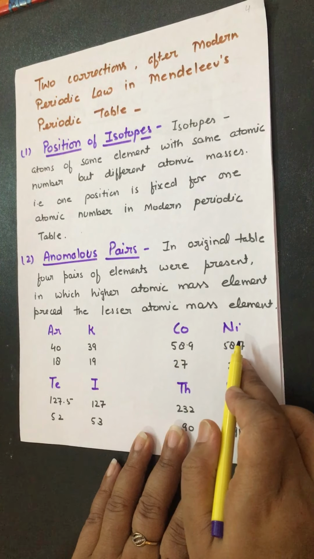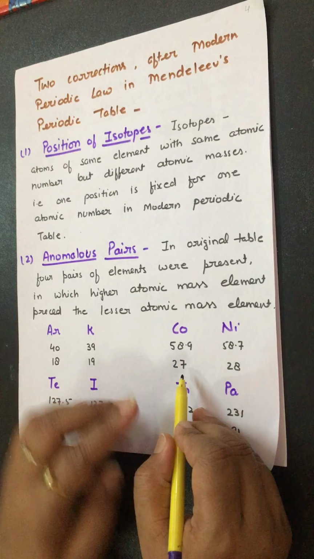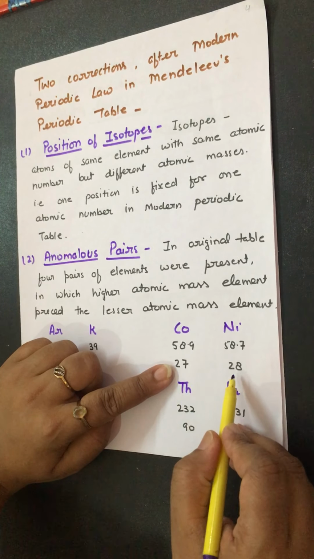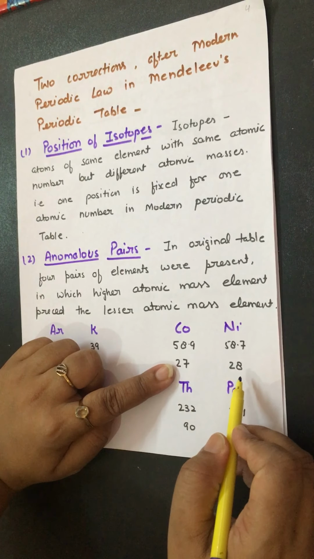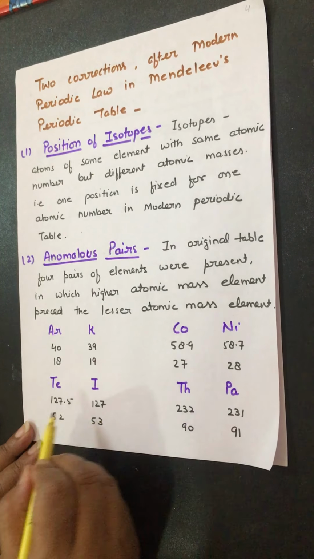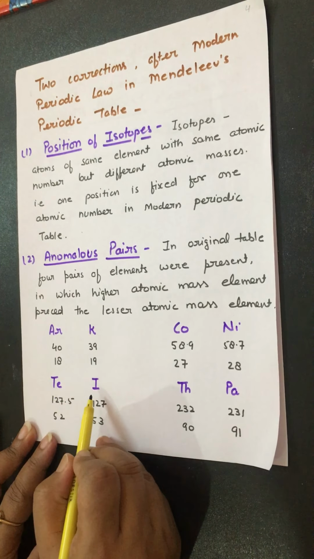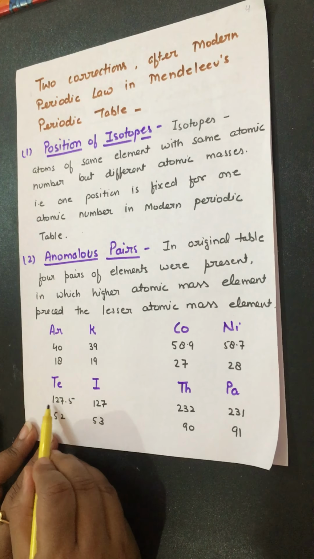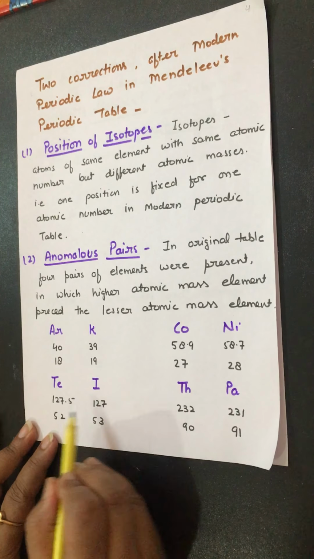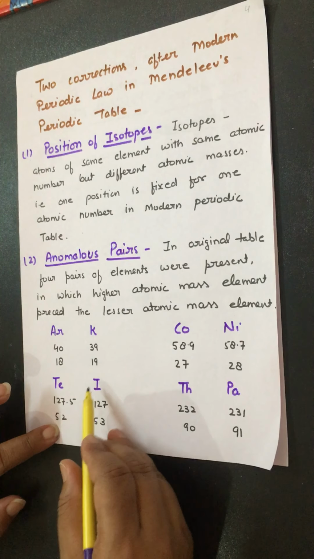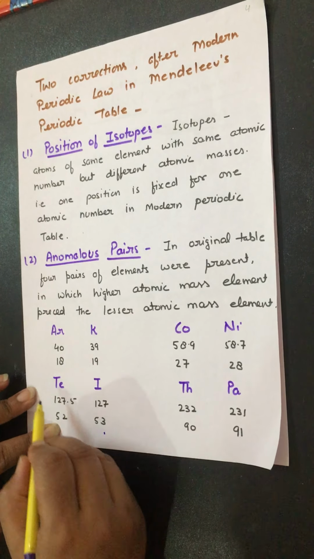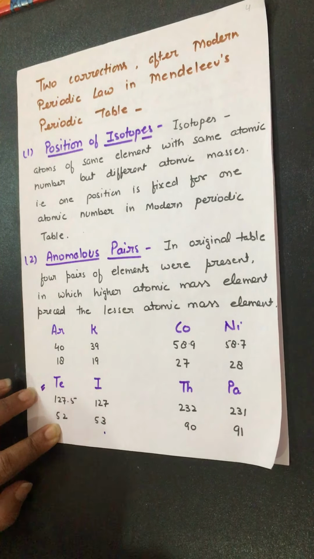Again, cobalt and nickel. Cobalt's atomic number is 27 while nickel's is 28. Again, this was corrected. Next, tellurium and iodine. Tellurium's atomic mass is larger than iodine's, so it would come later, but its atomic number is lesser than iodine's. So this anomaly was also corrected.